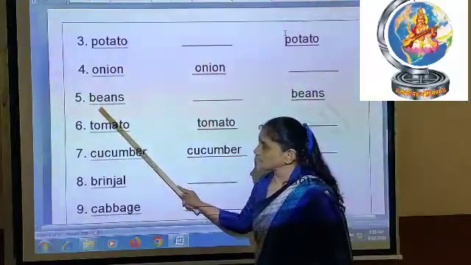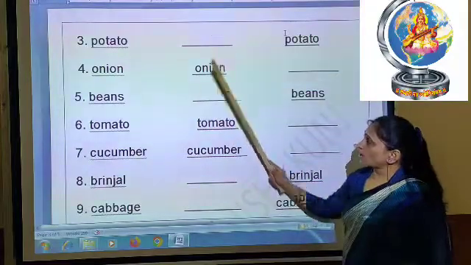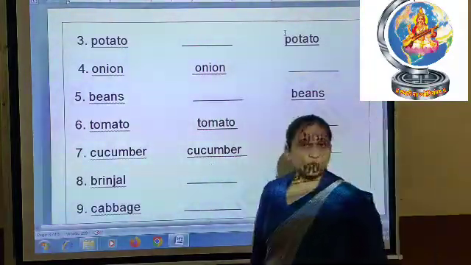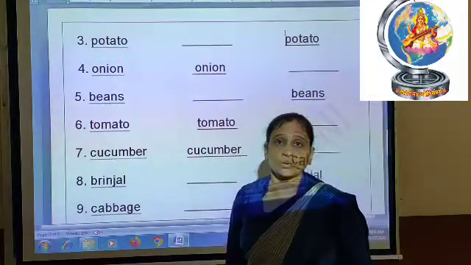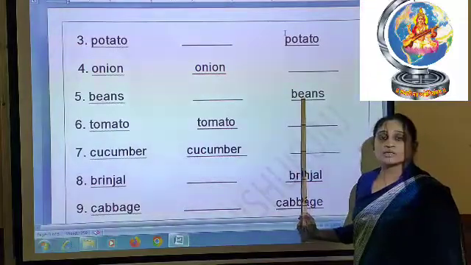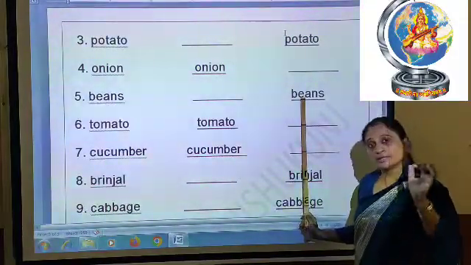5 number is beans. Okay, beans you will not write in the raw column. You saw here I put blank. Did I do anything? No tick mark, nothing. So beans you will write in the cooked column, because each and every bean you can eat only after cooking.